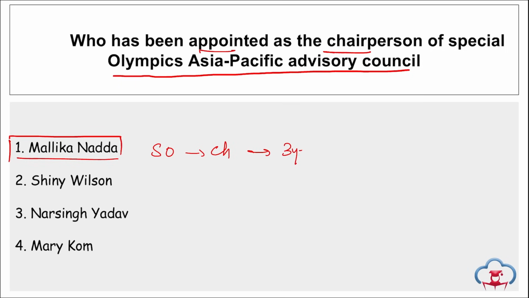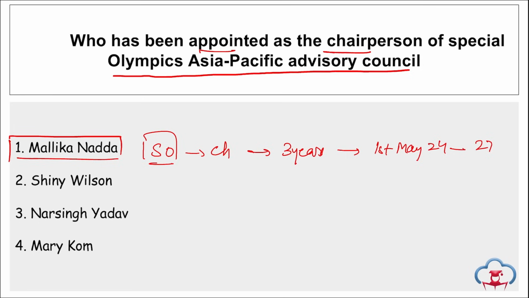She will be in this position for 3 years, and it will be starting from 1st of May 24 till 31st of March 27. As the chairperson, she will represent the entire Special Olympic Asia Pacific region that includes 34 nations. Also, she will be the Special Olympic Bharat representative on the Asia Pacific Council, right? Then she has been serving as the Special Olympic Bharat president since 2021, and she is associated also with the Himachal